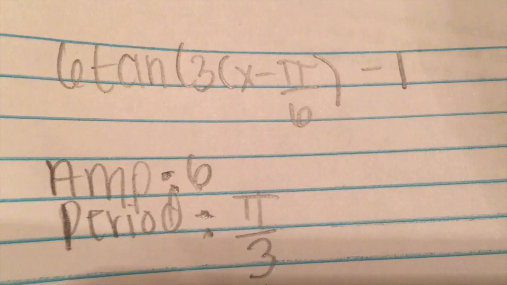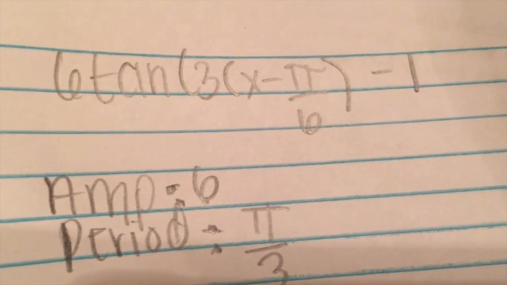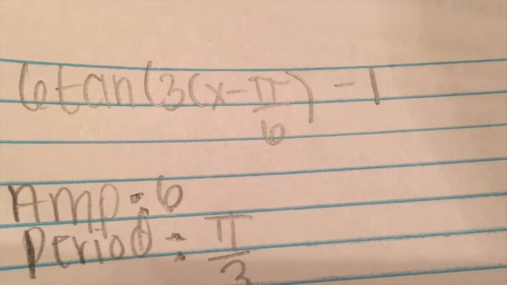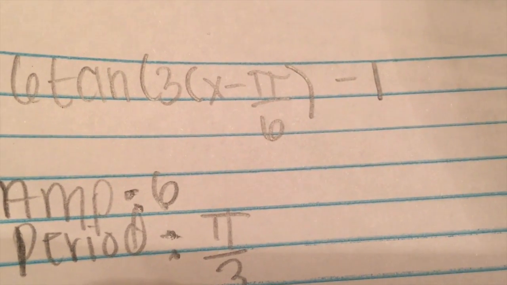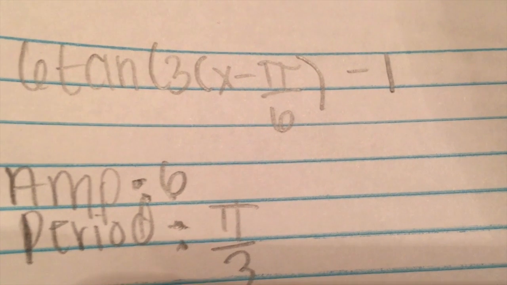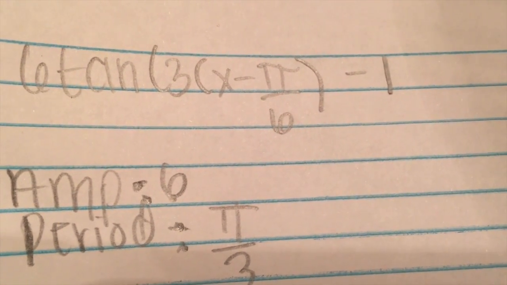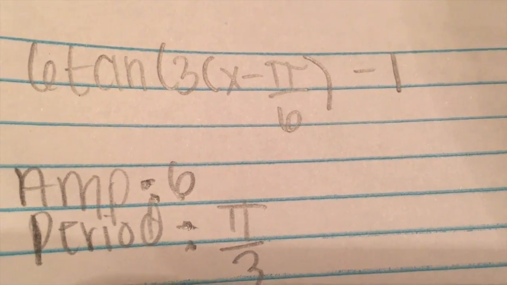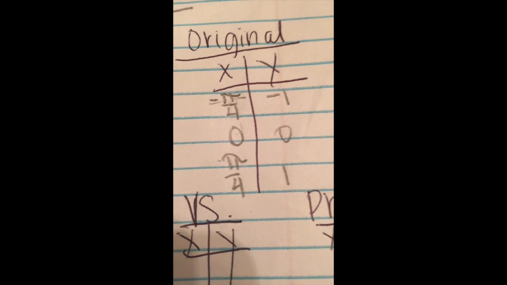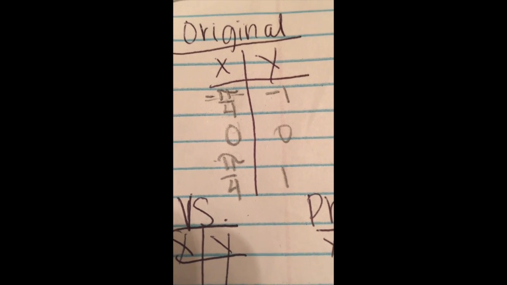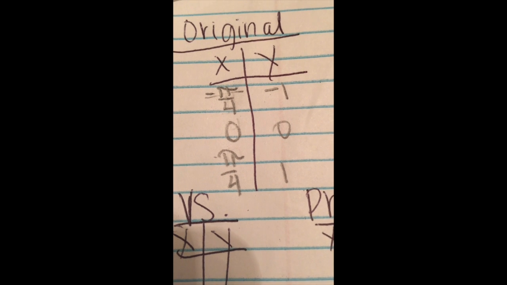To transform the parent function f of x equals tangent of x to 6 tangent times the quantity of 3 times the quantity of x minus pi over 6, minus 1, we're first going to make a table of the original points. The original points of a tangent graph that we're going to graph today are negative pi over 4, comma negative 1; 0, 0; and pi over 4, comma 1.